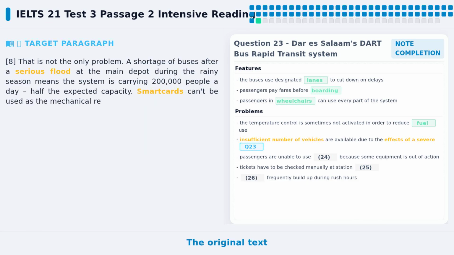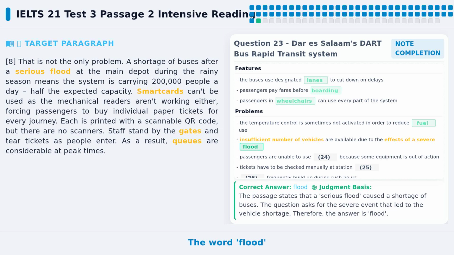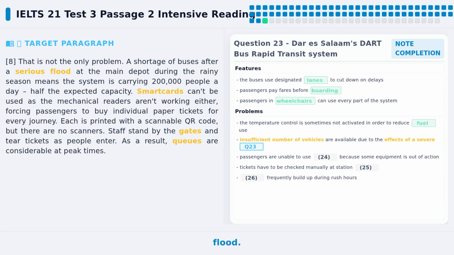The original text says a shortage of buses after a serious flood. The word flood is directly given in the text, no need to replace it. So the answer to question 23 is flood.